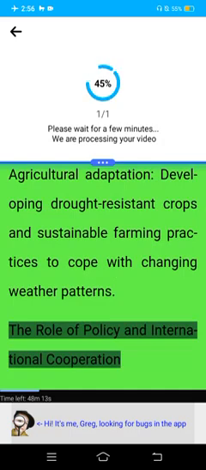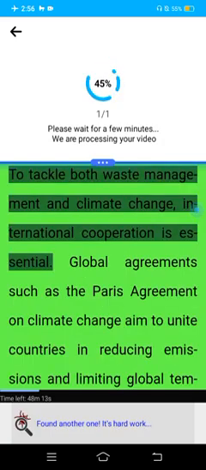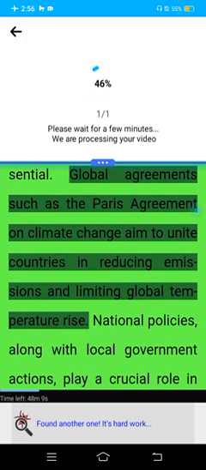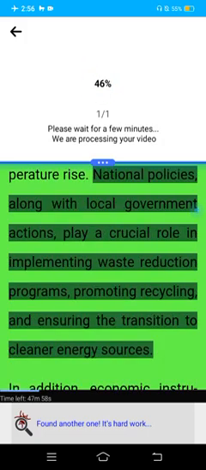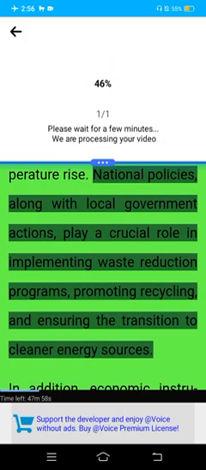The role of policy and international cooperation. To tackle both waste management and climate change, international cooperation is essential. Global agreements such as the Paris Agreement on Climate Change aim to unite countries in reducing emissions and limiting global temperature rise. National policies, along with local government actions, play a crucial role in implementing waste reduction programs, promoting recycling, and ensuring the transition to cleaner energy sources.